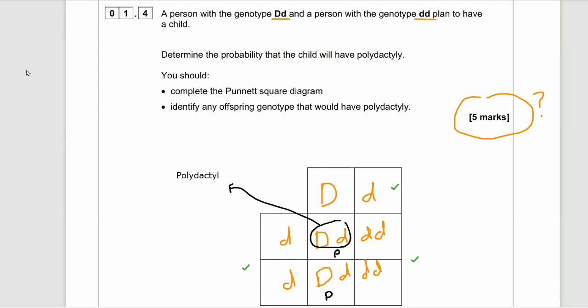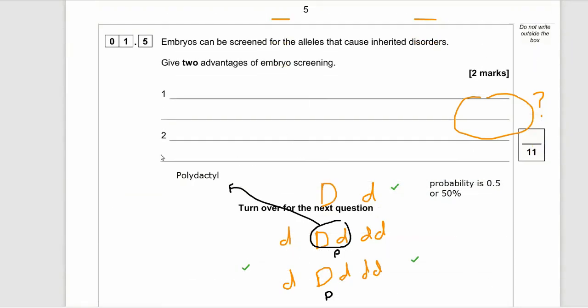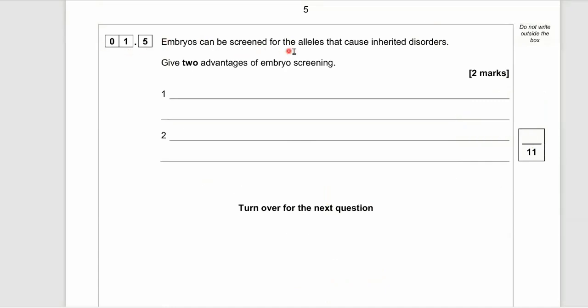So now we need to find out, well, we've got 2 out of 4 with polydactyl. So there's a 50% chance, 2 out of 4, or 0.5 probability. And that shows we have polydactyl. There we go. That's 5 marks. It seems a bit easy. They were generous that year.